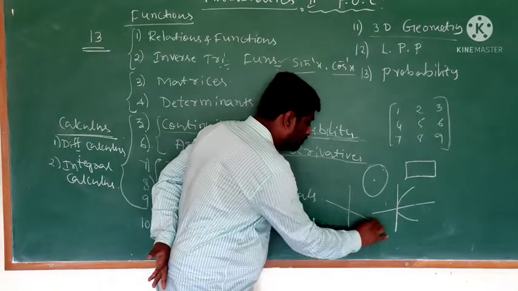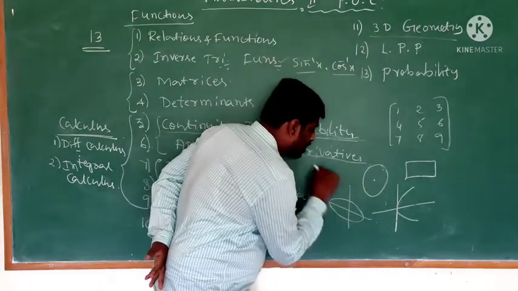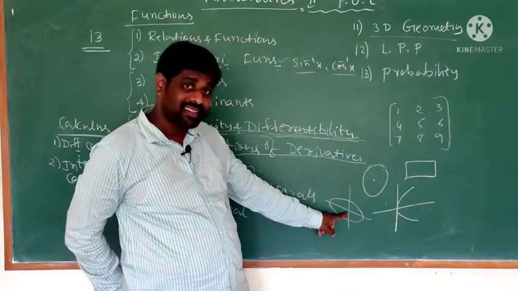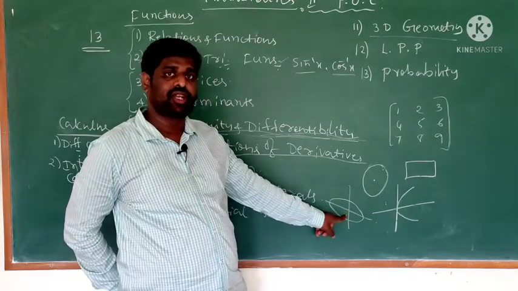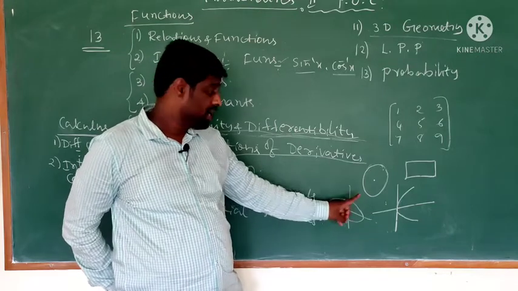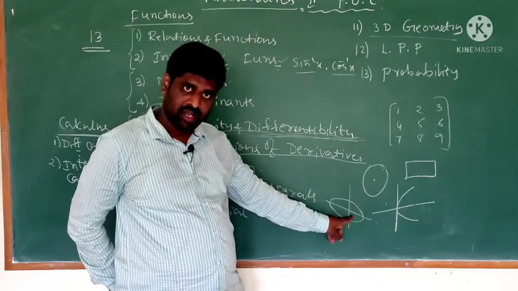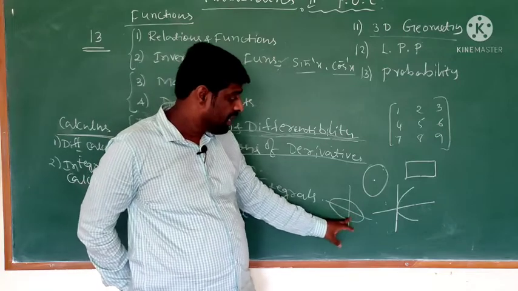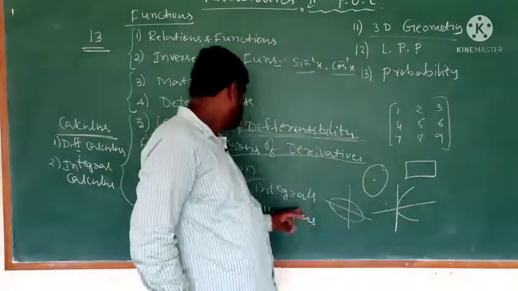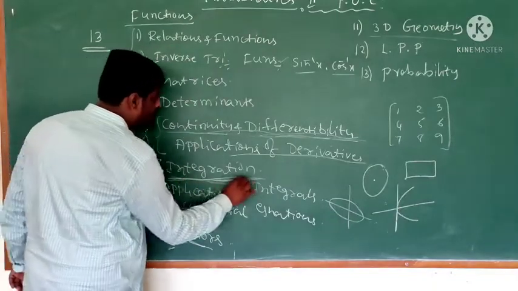Next, this is called an ellipse. This is not a circle, this is an elliptical shape. What is the area of this ellipse? What is the volume of this ellipse? Finding the area and volume of this type of curves is called integration.